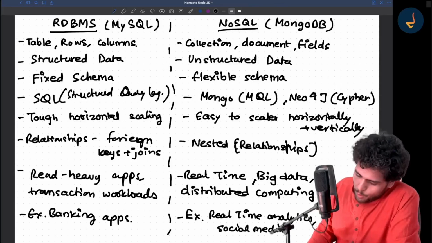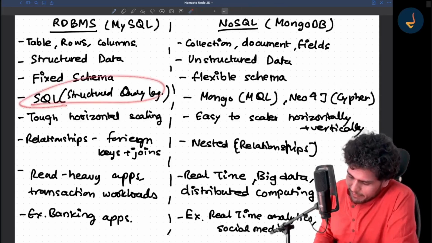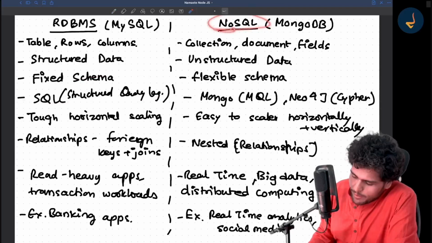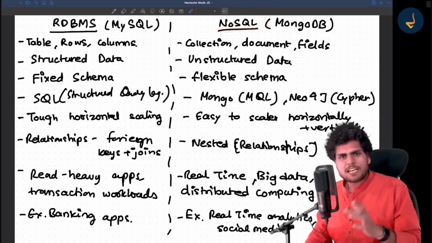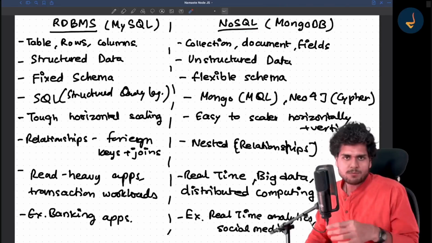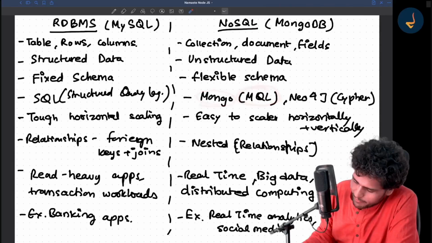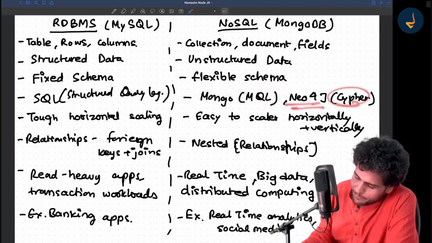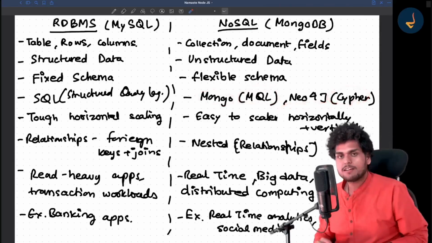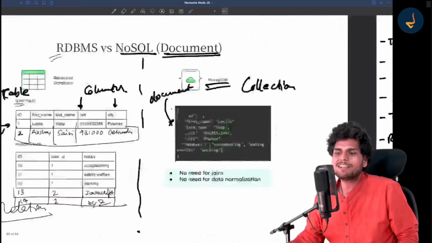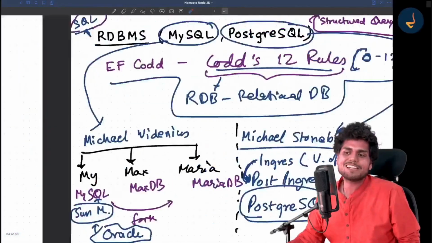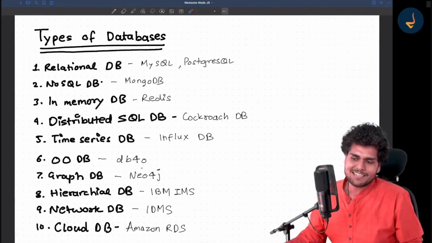Okay, cool. So it has a structured query language. Now in NoSQL, the query language also changes according to the type of NoSQL database. In Mongo, we have something known as MQL, Mongo Query Language. In Neo4j, we have Cypher. Did you see what type of database Neo4j is? Remember, there is Neo4j which I told you about, a graph database.